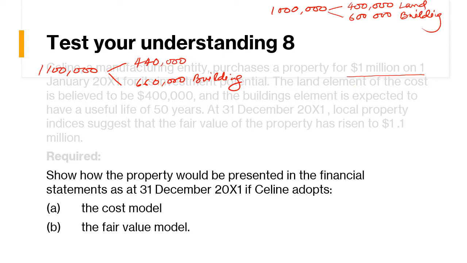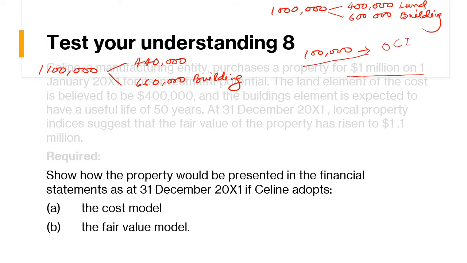So the total increase is $100,000. That will be transferred to other comprehensive income. This is clear.